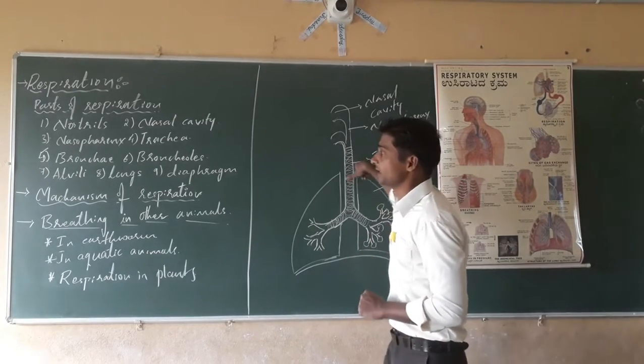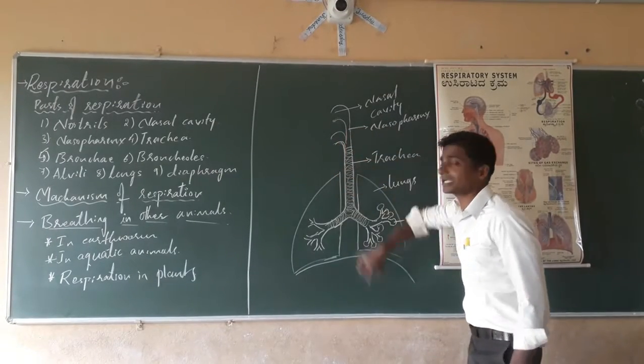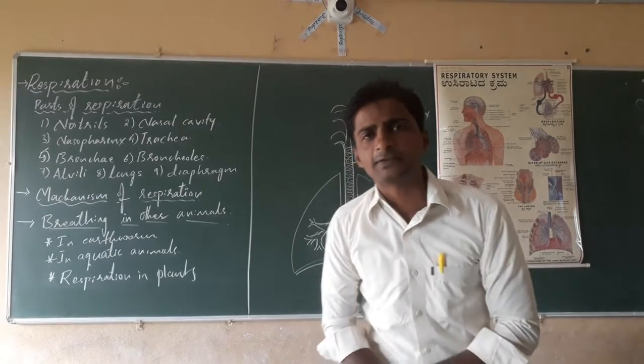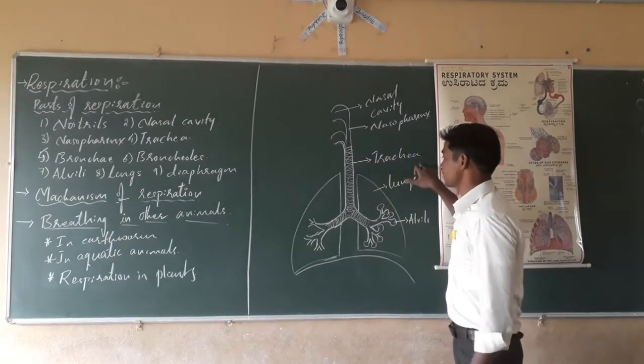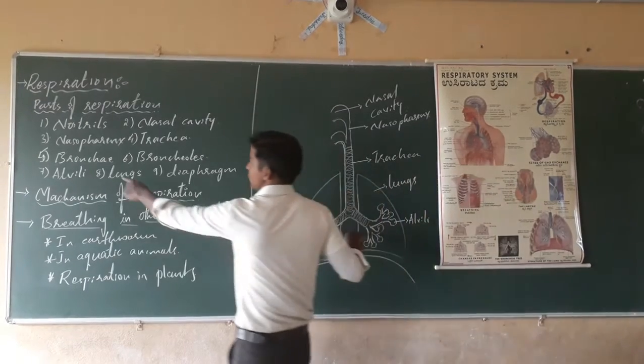Next, it opens into a long cartilaginous tract, a soft bone tract, called the trachea. Then the trachea branches into two, called the bronchi.